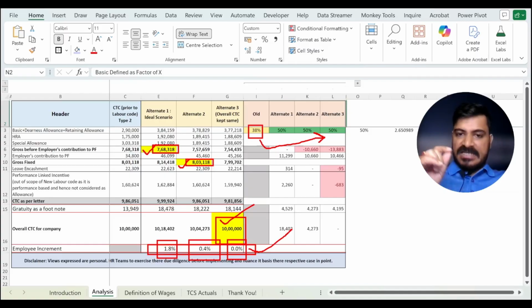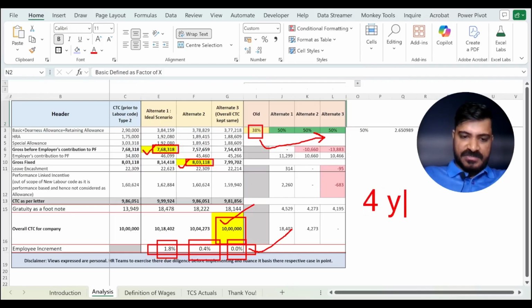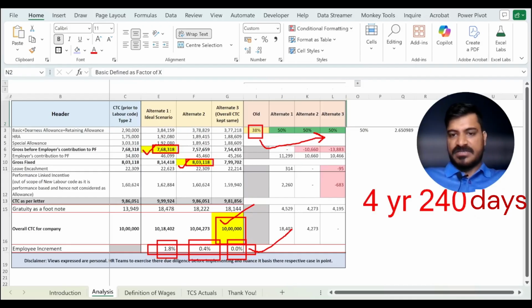But still, let me highlight what the employee actually loses or gains. In scenario 3 the employee actually stands to lose if he has not spent the required years, which is 4 years 240 days, and is not eligible for gratuity. Then this number which got revised and the benefit of 4195 is just a book number.